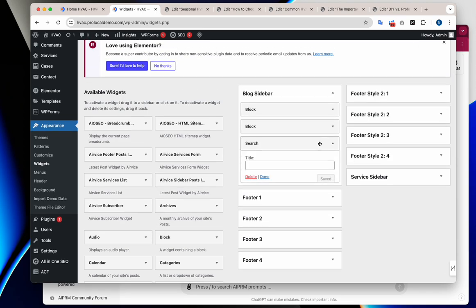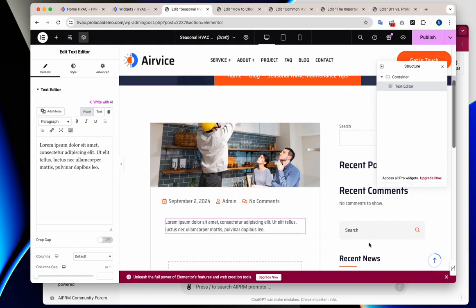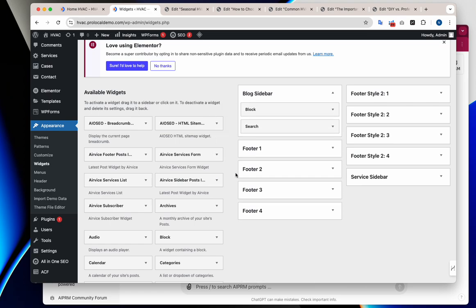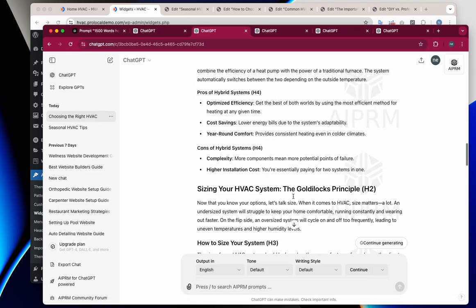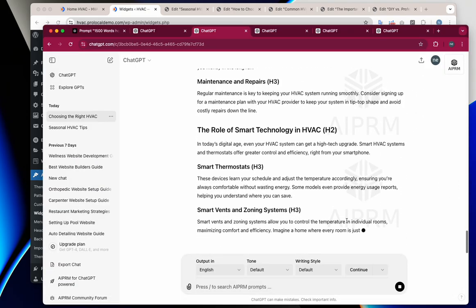So what remains is a search. Looks like there's 2 searches. This one looks better, so we're going to remove the first one. Let's see. That should be okay. The second one done, continue. Let this finish.